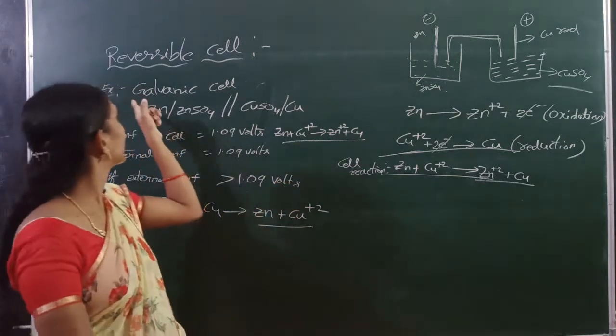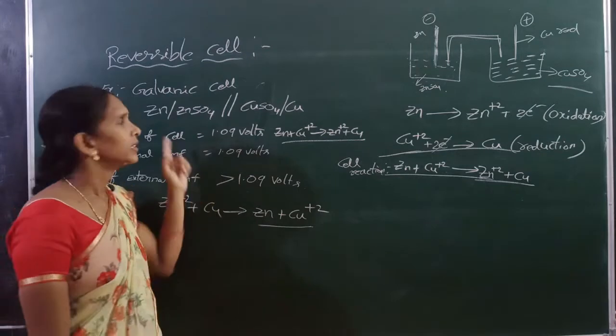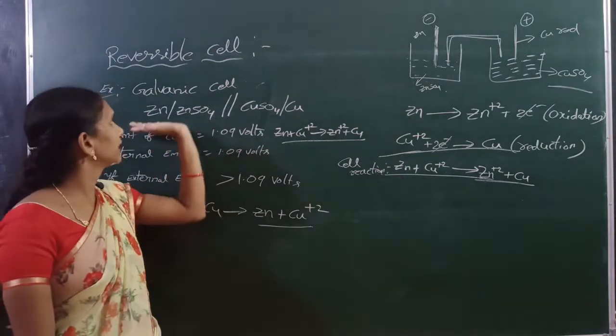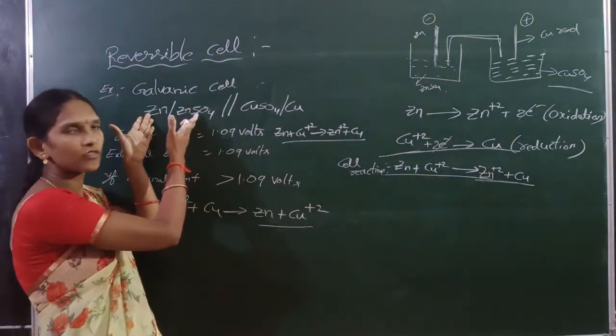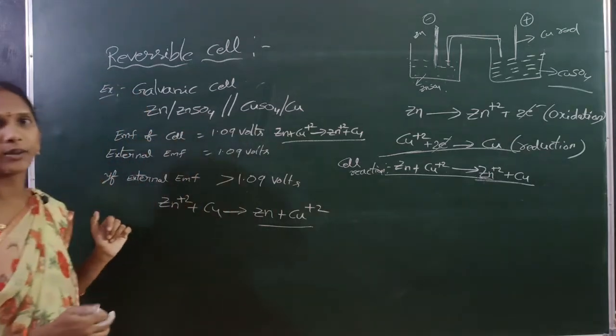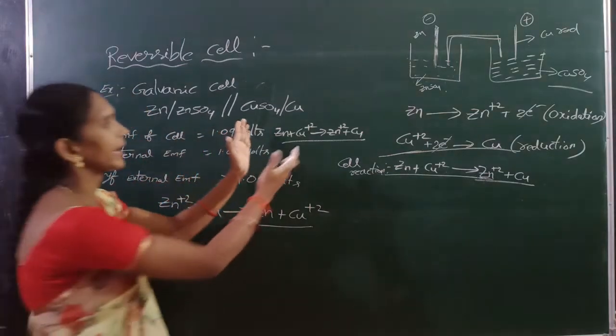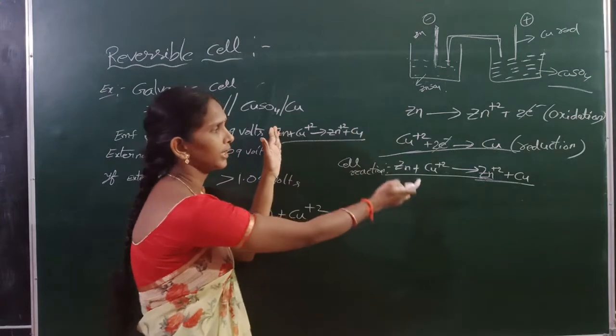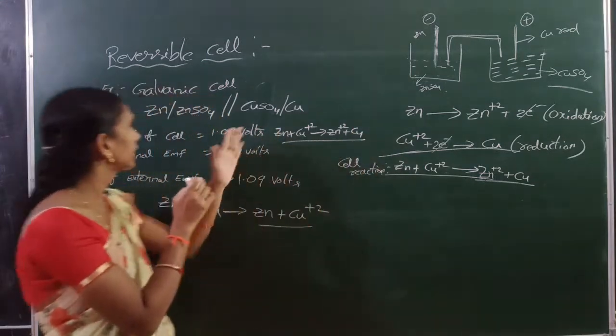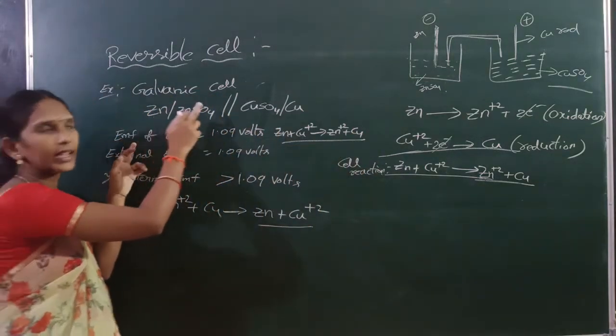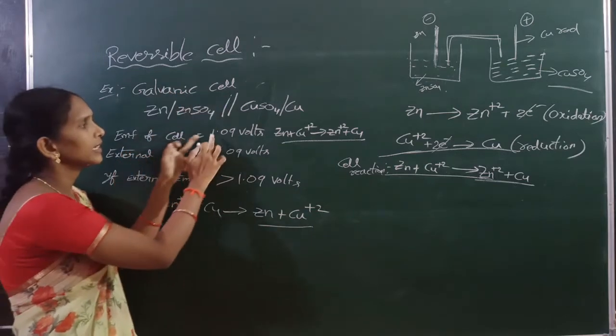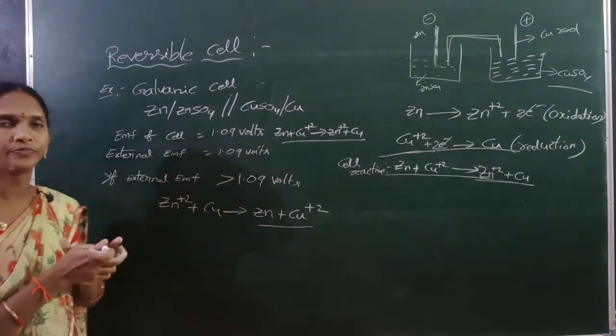For example, here I can take a galvanic cell. The representation of the galvanic cell is this. This is the anode of the cell, this is the cathode of the cell. Then this is the net reaction. The EMF of the actual galvanic cell is 1.09 volts.